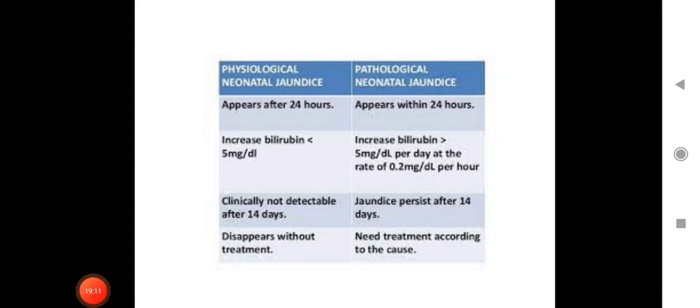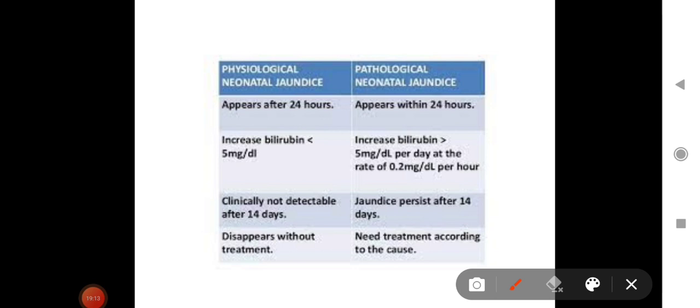So next, what is physiological jaundice and what is pathological jaundice? Physiological jaundice appears after 24 hours. Pathological jaundice usually appears within 24 hours. In physiological jaundice the rise of bilirubin in 24 hours is less than 5 mg/dl. If bilirubin increases by more than 5 per day, or at a rate of more than 0.2 mg/dl per hour, it is pathological. It is clinically not detectable after 14 days.